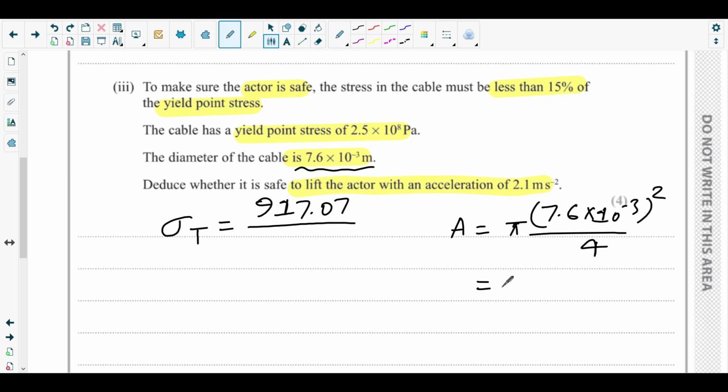So that would give you 1.444 times pi, I missed it out, times 10 inverse 5, that much meter square.